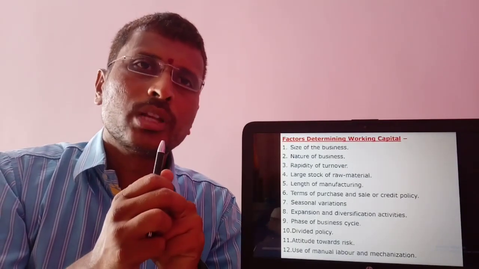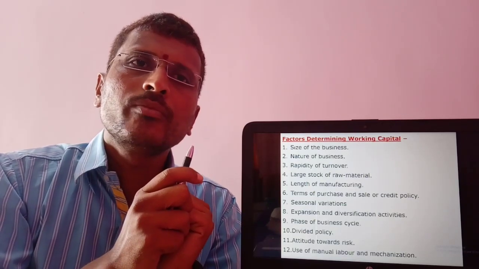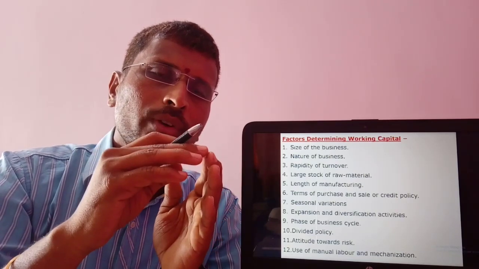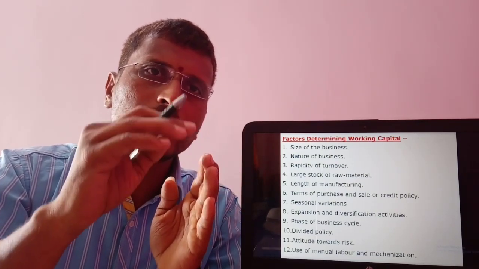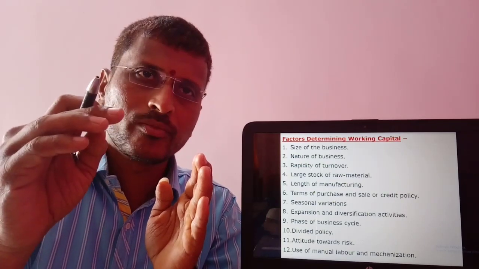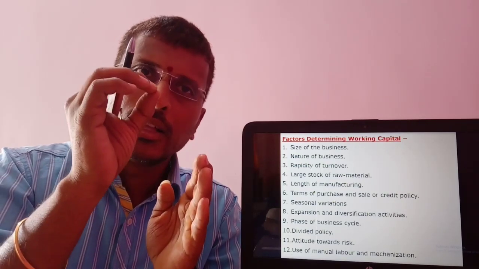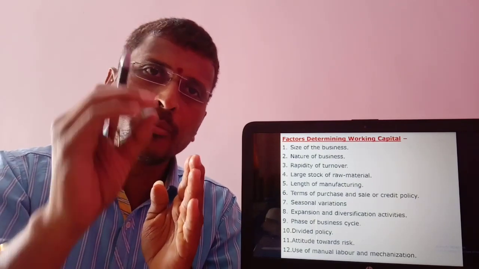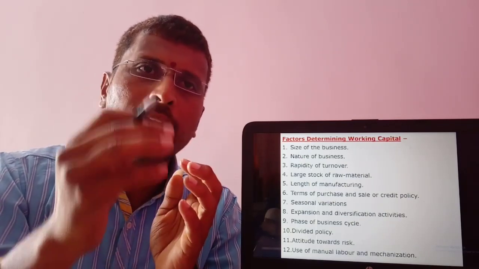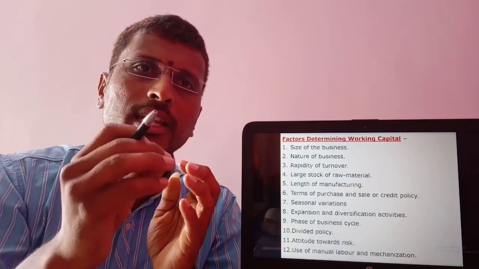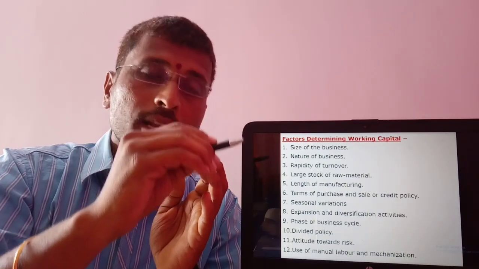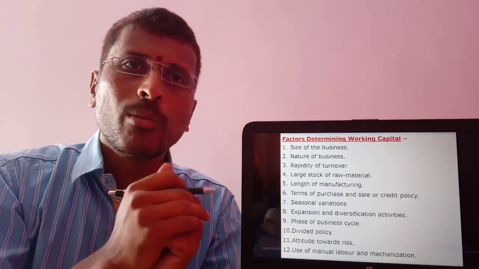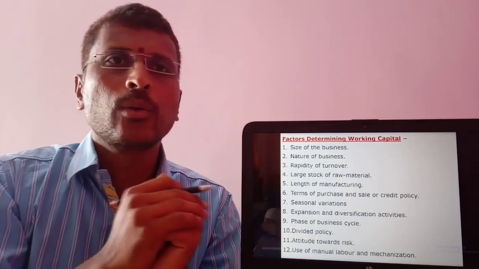Next, rapidity of turnover. Rapidity of turnover means the time length required for conversion of raw material into debtors, and debtors into cash. If this rapidity is high, then that company requires less working capital. And if more time is required in conversion of raw material into finished goods, into debtors, and debtors into cash, more working capital is required.